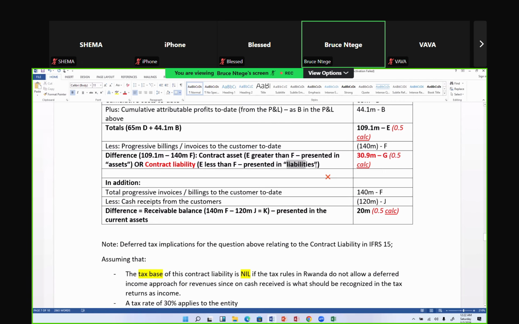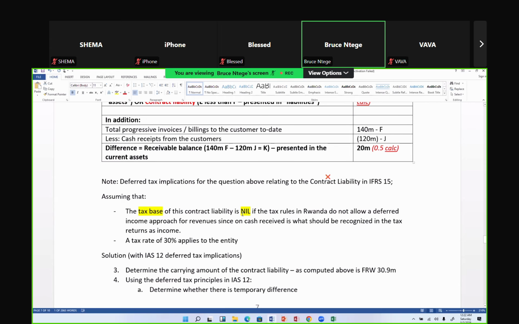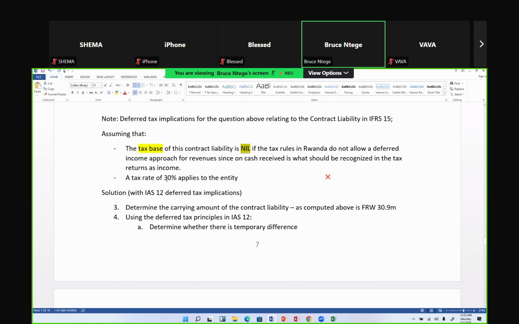So this company has presented it in liabilities at 30.9. Let's assume the scenario told you that the tax base of that contract liability is 0, because the tax law in Rwanda does not permit it in the tax returns. Yet you put it in the balance sheet as 30.9, and the examiner says the tax rate in Rwanda is 30% for this company.